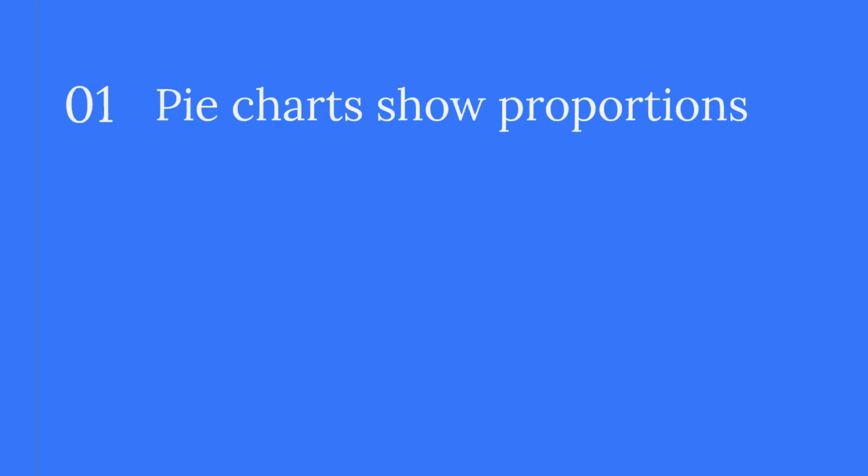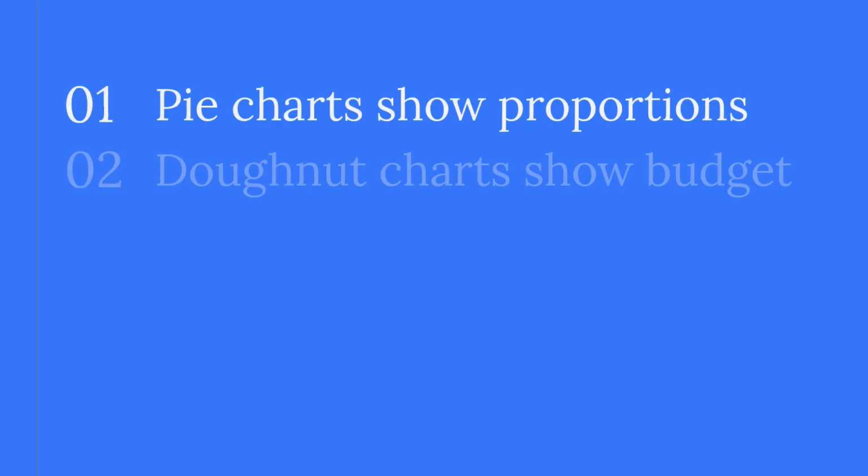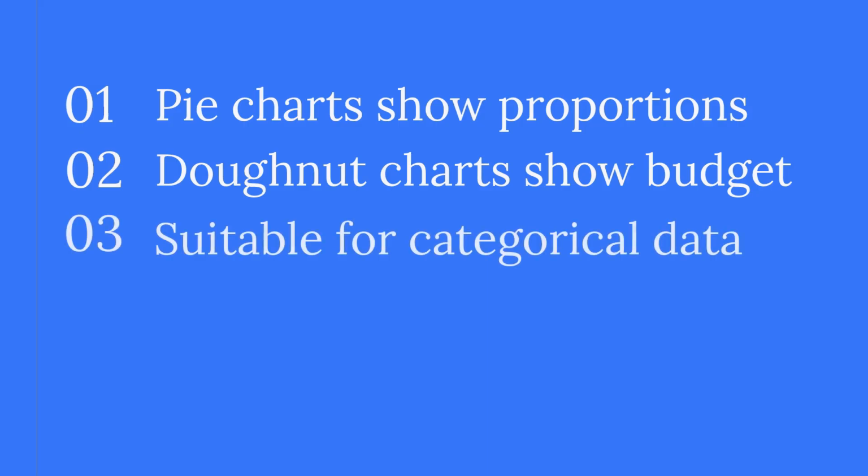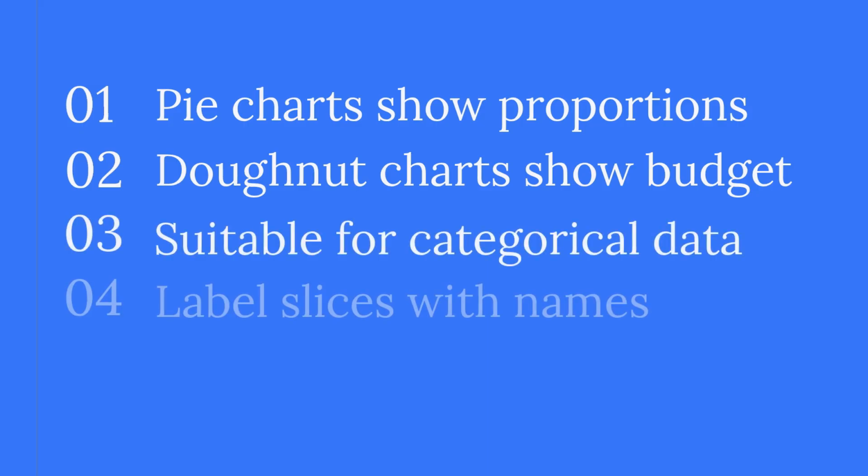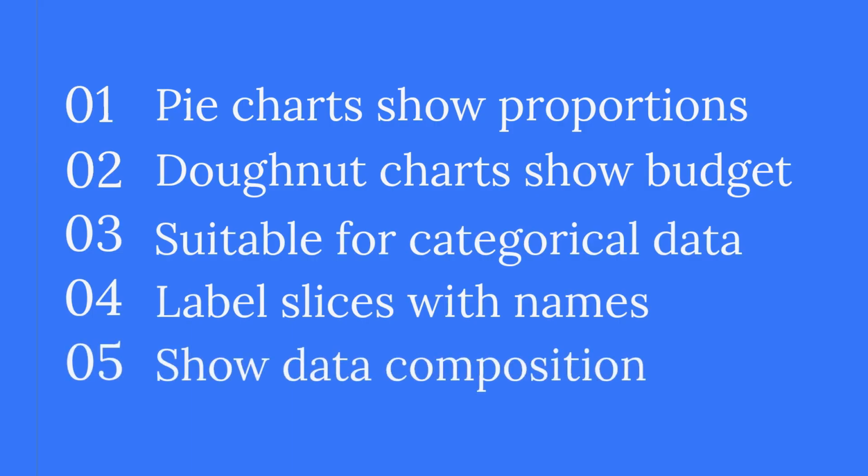Pie charts illustrate proportions of a whole. Donut charts show budget distribution across departments. They are suitable for categorical variables. Ensure slices are labeled with names and percentages. Pie and donut charts effectively display data composition.